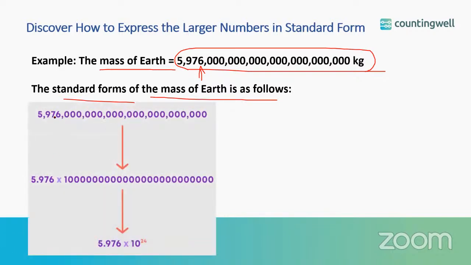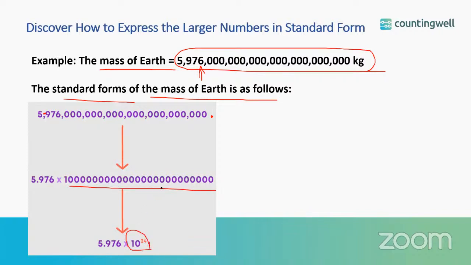We are shifting the decimal from the extreme right to the digit before 9, putting the decimal point between 5 and 9. So we have 5.976 into 10 to the power 24.